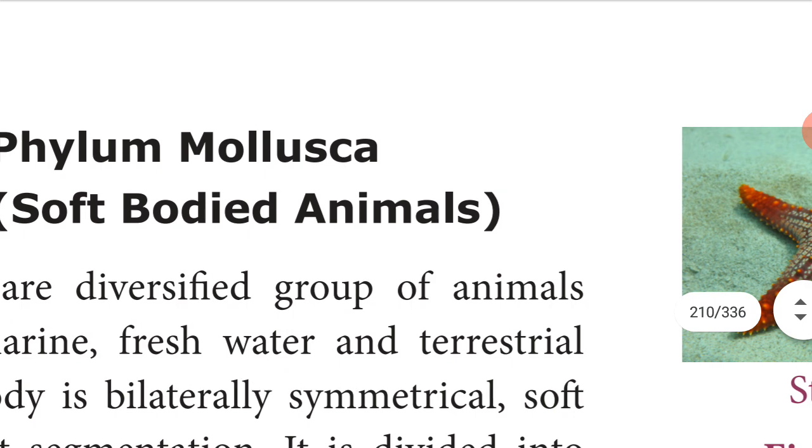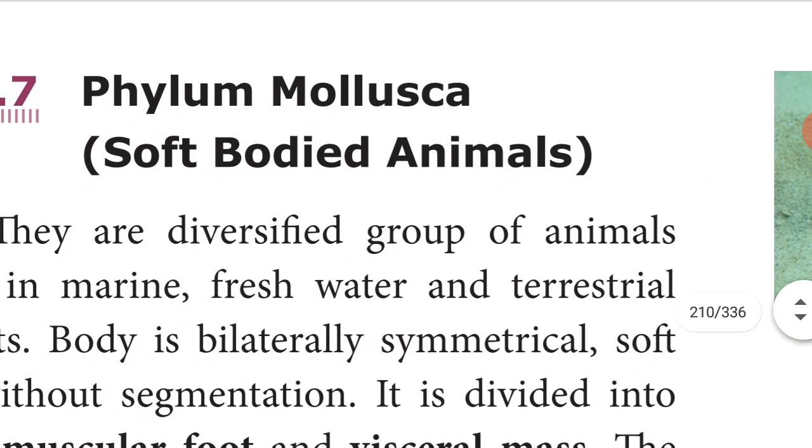Next phylum is phylum Mollusca. Mollusca means soft bodied animal. Soft bodied animal. Did you see anywhere the snail? Very delicate body, right? Have you seen a snail? How does a snail look? It is too delicate.